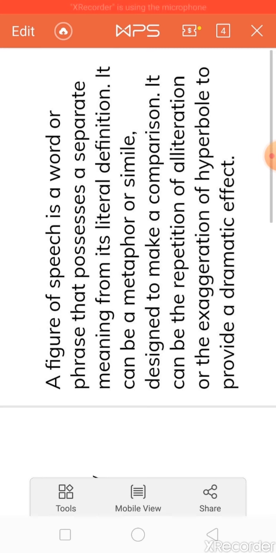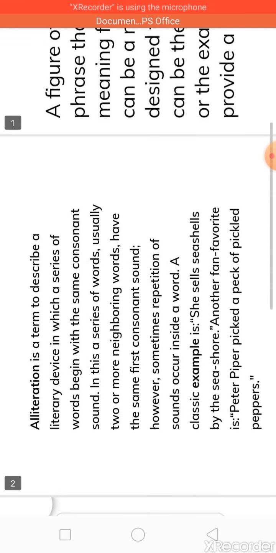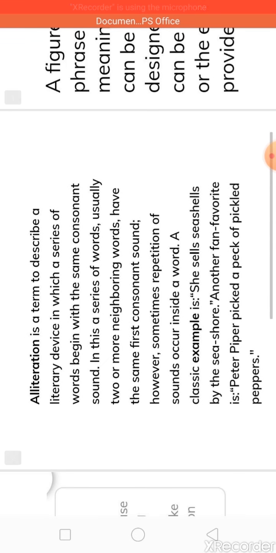Now there are different types of figure of speech. For example, metaphor, simile, alliteration, hyperbole, personification, apostrophe. We will be discussing all the figures of speech one by one. So first let's start with alliteration.